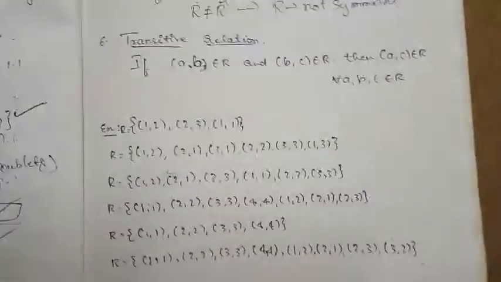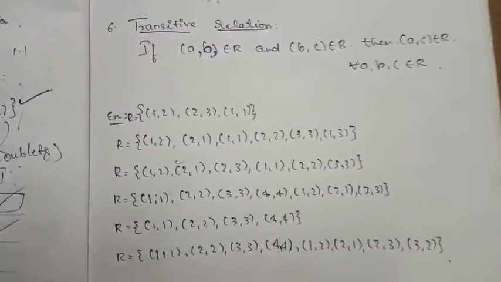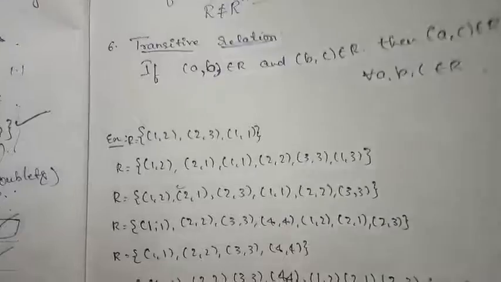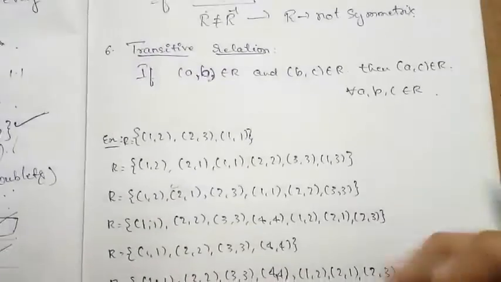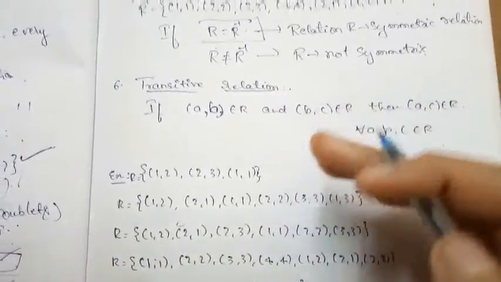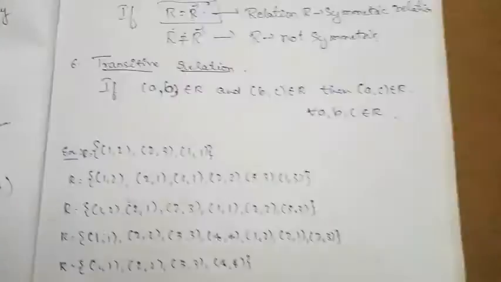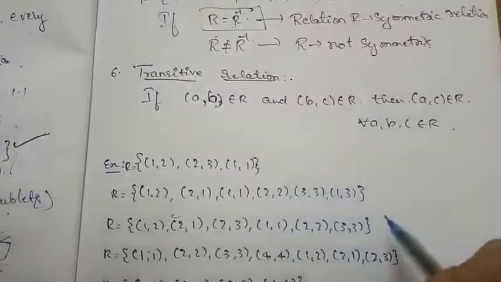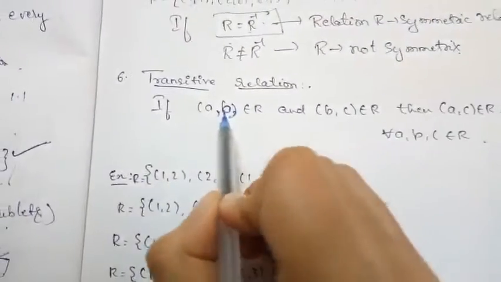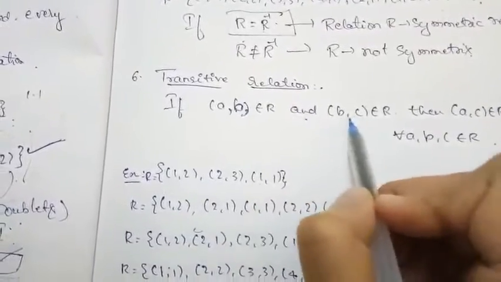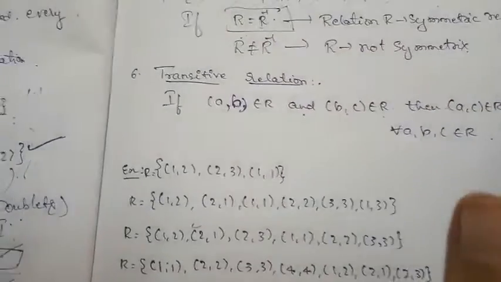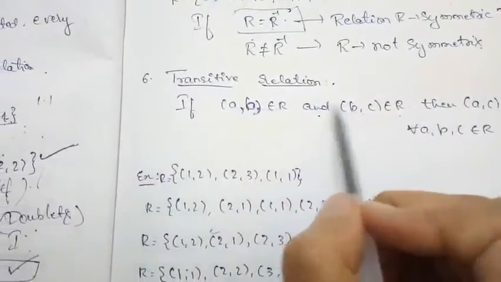The next type of relation is the transitive relation, which is one of the important relations where you need to understand it very carefully. So what is the definition of a transitive relation saying? If (a, b) and (b, c) belong to the relation R, then how will this be there?